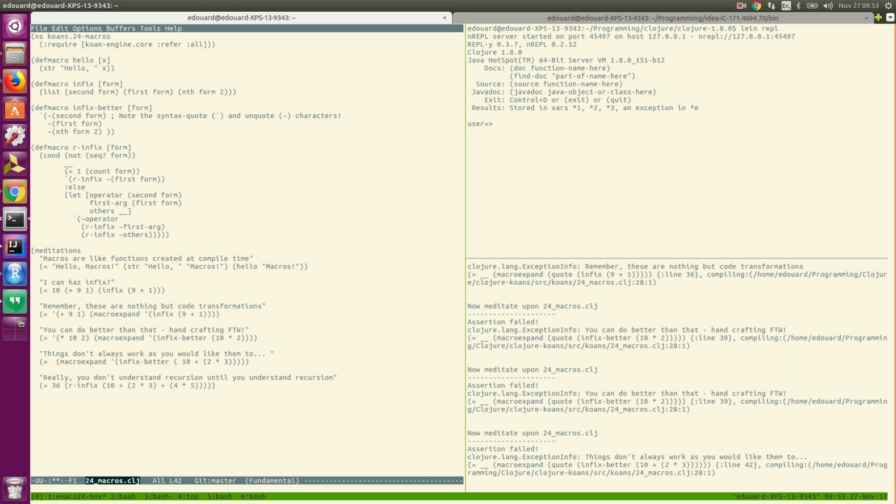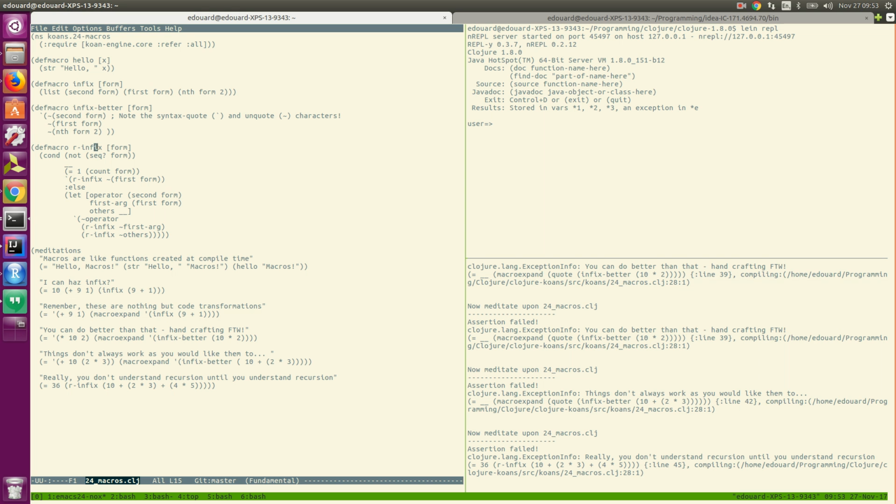So this is not going to go right. Instead it's going to return that, which of course is not valid Lisp code and cannot be evaluated. So they have a fix for that, and they write a more complicated macro here,